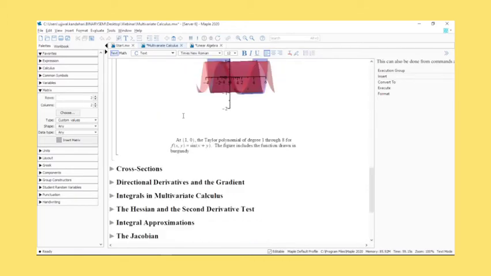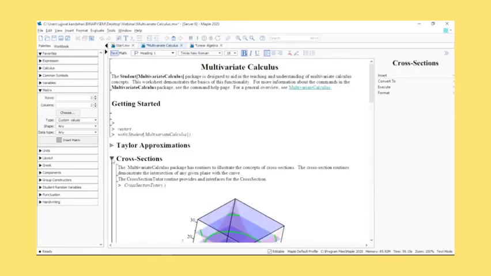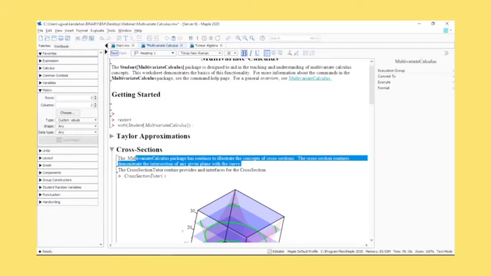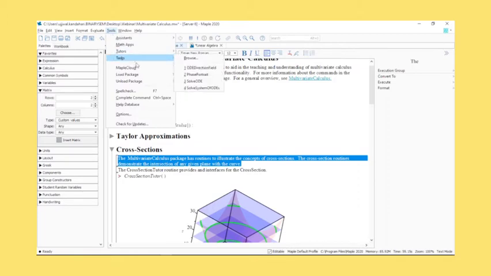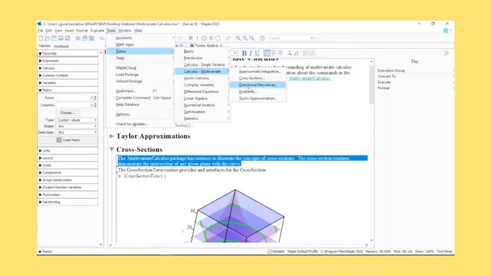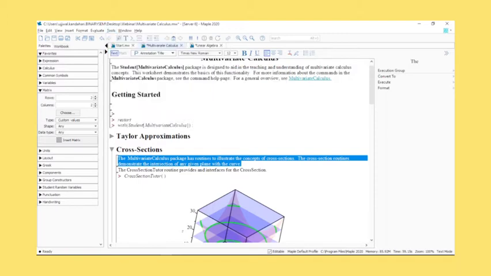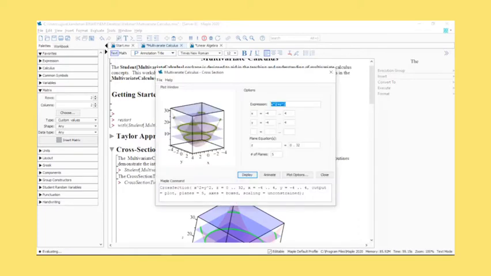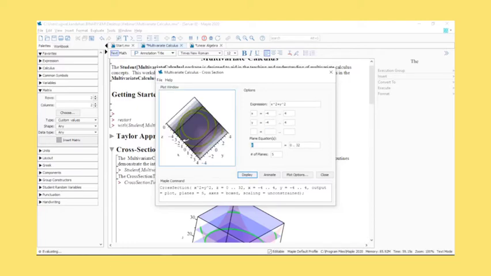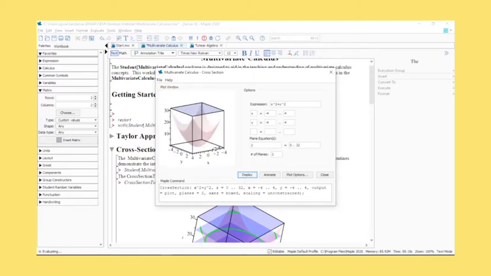Yeah. So I'll move on to cross sections here. Again, the multivariate calculus package has a cross section function as well that basically lets you identify cross sections across a curve. Similar sort of examples where you can open up a tutor for cross sections. I'll do that. Calculus, you can see cross section there as well. Again, you can enter an expression, enter ranges for x and y, enter the plane equation that you have, and the number of planes you can change. Click on display, and this switches around as you want it.